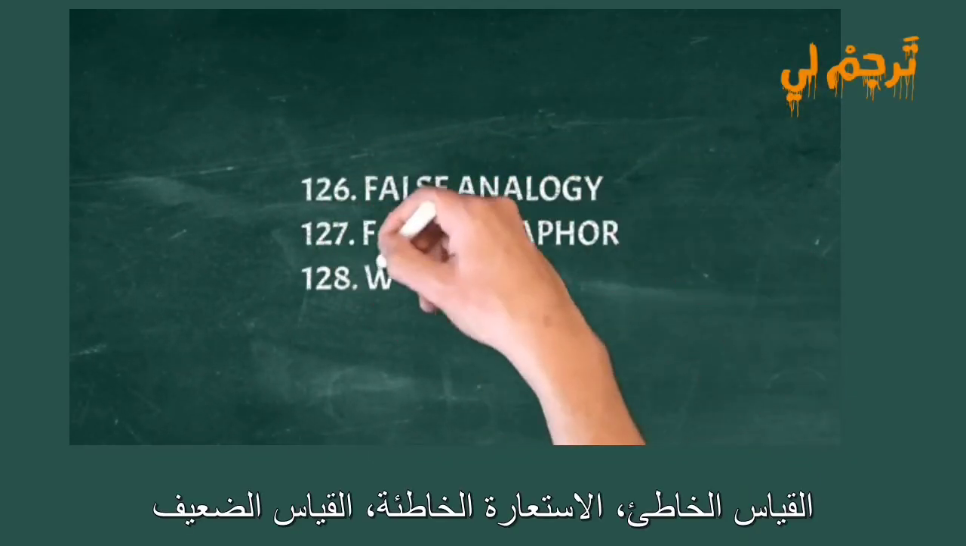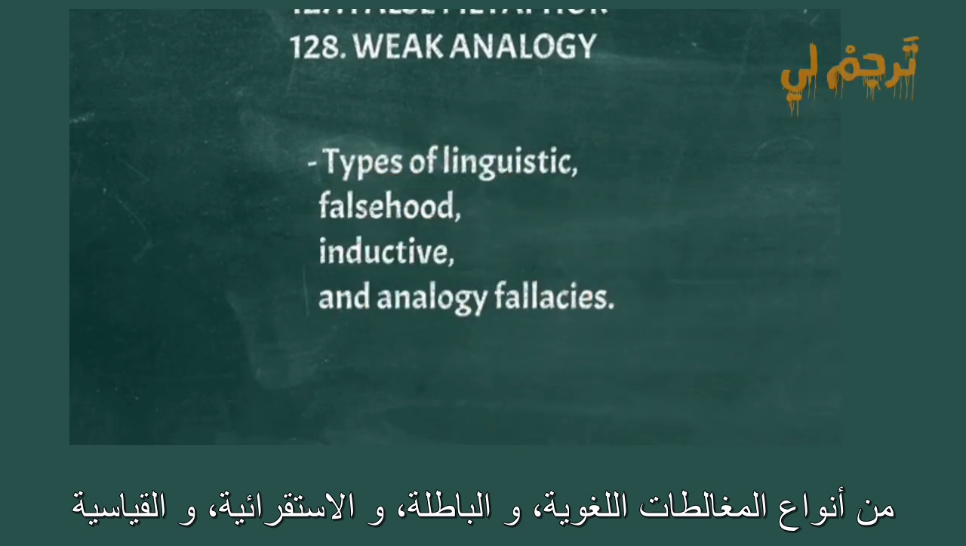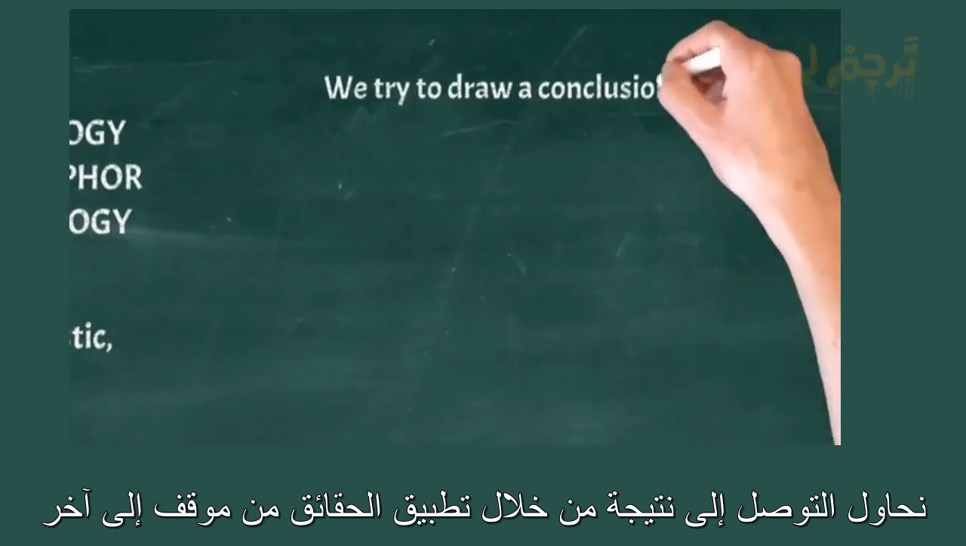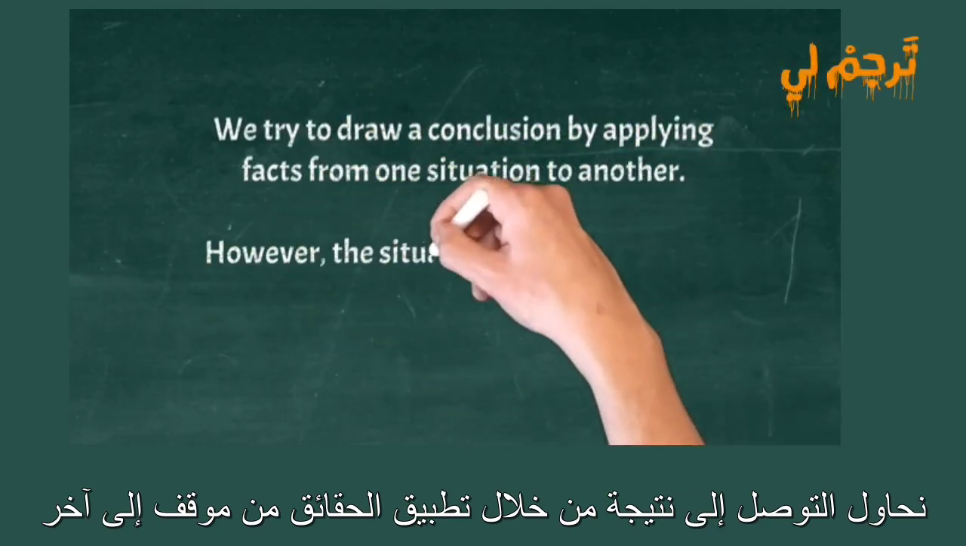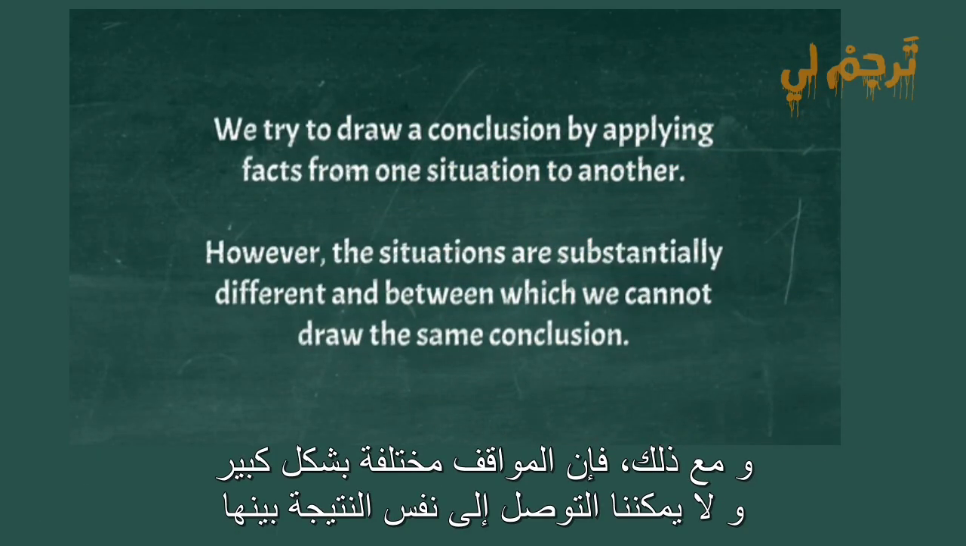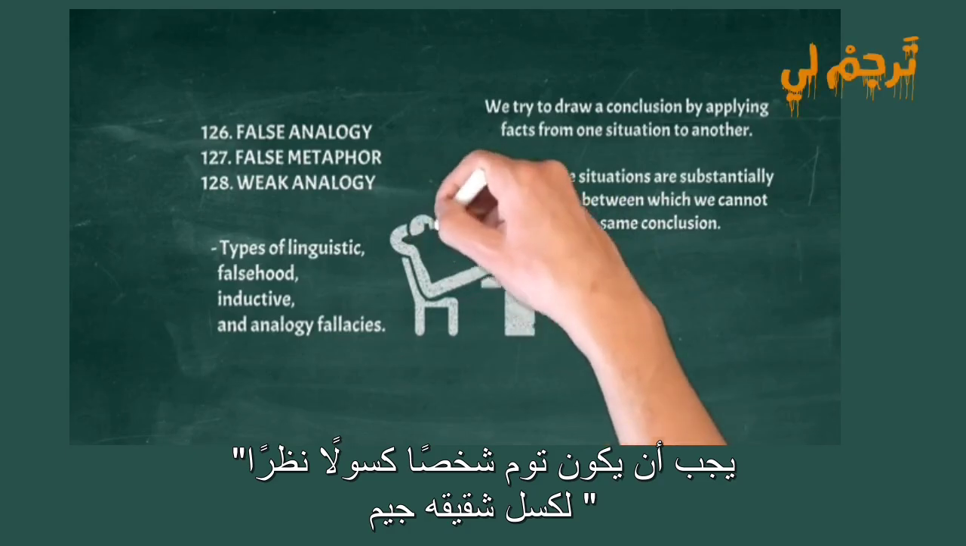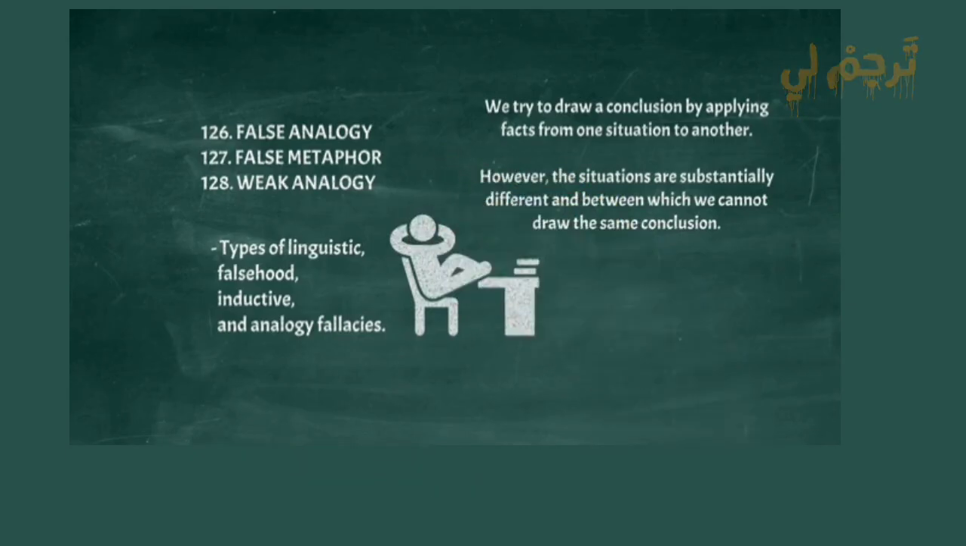False analogy, false metaphor, weak analogy. Types of linguistic, falsehood, inductive, and analogy fallacies. We try to draw a conclusion by applying facts from one situation to another. However, the situations are substantially different and between which we cannot draw the same conclusion. Example: Tom must be a lazy bastard given how lazy his brother Jim is.